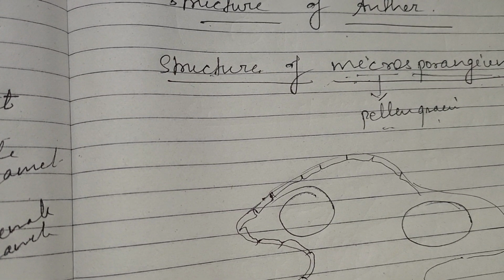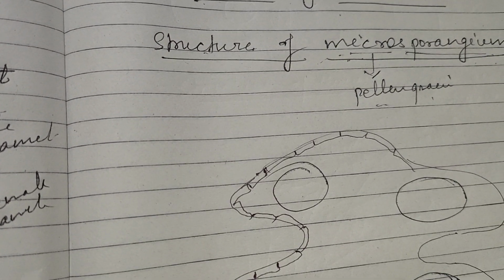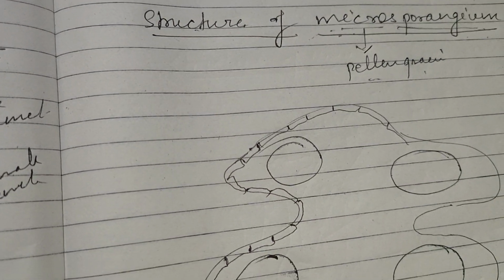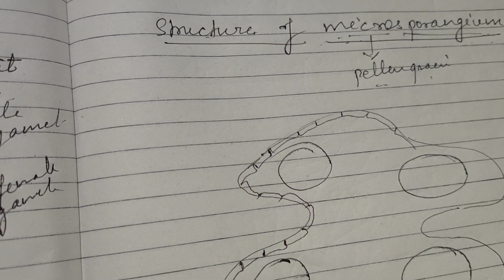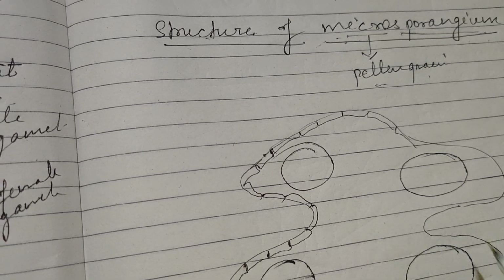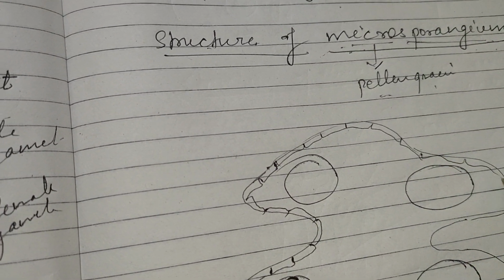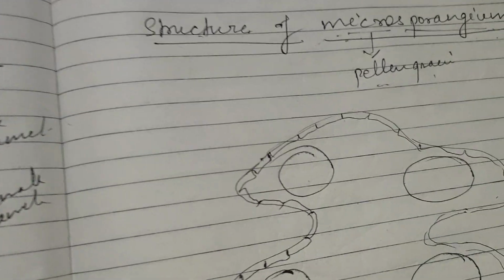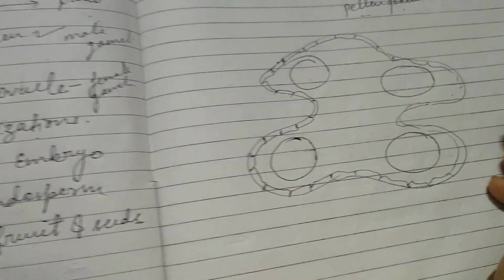In first year class you already studied TS and VS. The outer layer of any organ is known as epidermis, a barrel-shaped structure. Okay, listen all of you.